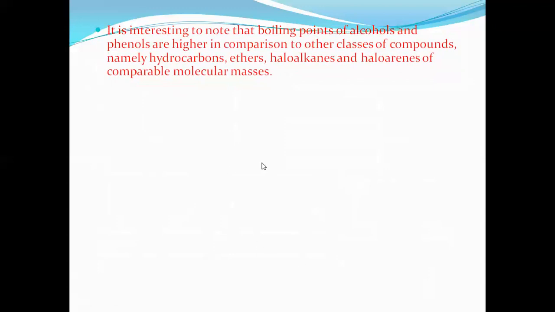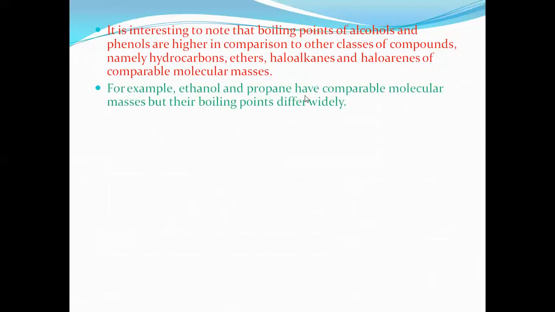Just observe that the boiling points of alcohols and phenols are higher in comparison to other classes of compounds, namely hydrocarbons, ethers, haloalkanes and haloarenes of comparable molecular mass. That's what I explained: 46, 46, 44. Molecular mass is almost the same, but the boiling point is different. Ethanol and propane have comparable molecular mass, but the boiling points differ widely.